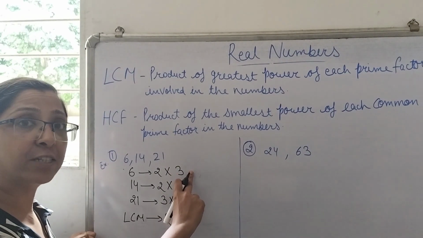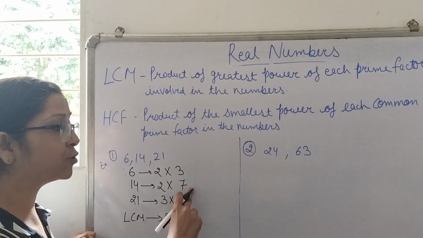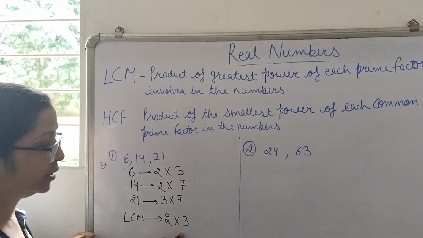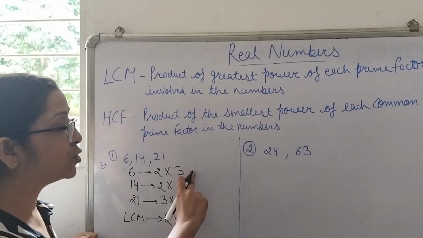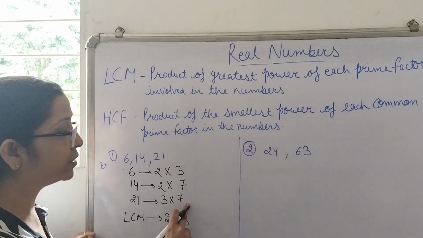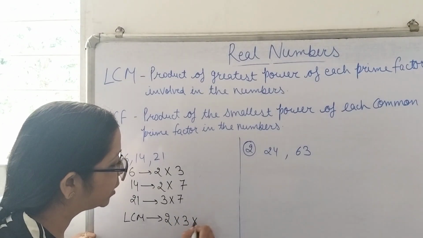Highest power of 3 is 1 here. Here there is no factor of 3. Here the highest power of 3 is 1. So we will be taking 3 to the power 1 here. Here there is no factor of 7. Here there is 1 power of 7. Here even there is 7 to the power 1. So we will be taking 7 to the power 1 out.